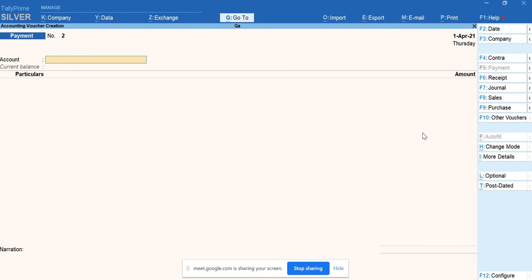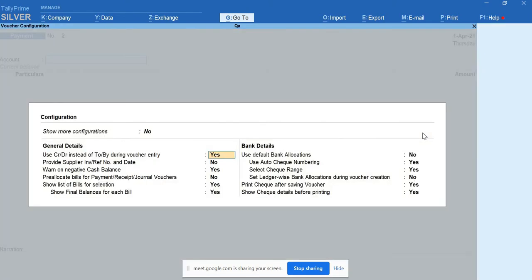Yeah, when it comes to configurations, F12 is the shortcut key. You can configure anything you want. For example, if you want single entry or double entry, you can change that. Here we'll go through them one by one. Here, use credit and debit instead of To and By during voucher entry. So if you're good at credit and debit knowledge, you can apply that. Or if you want To or By, you can go for that. However you practice the journal entry, you can go for that. I'm good at debit and credit, so I'll follow debit and credit itself. If you want To or By, you can change it to that.